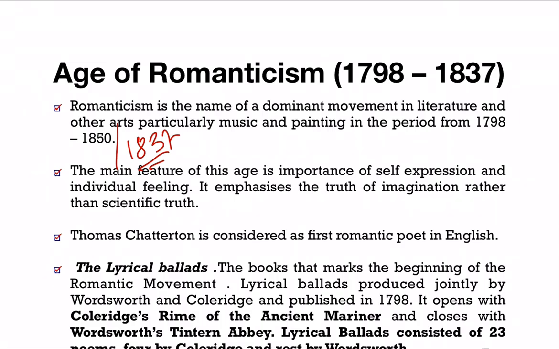We know that before the Romantic age, there was the Neoclassical age, where the literary forms and certain particular literary characteristics were followed strictly. But if we see the Romantic period, all kinds of trends of literary terms and writing styles were not followed. Rather, in this particular period, individual liberty of writing was maintained.